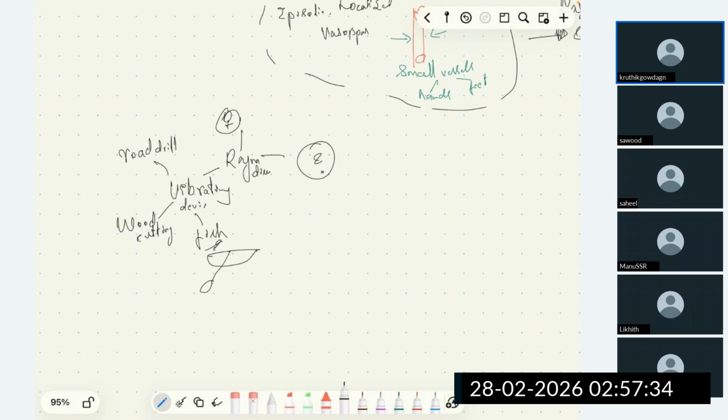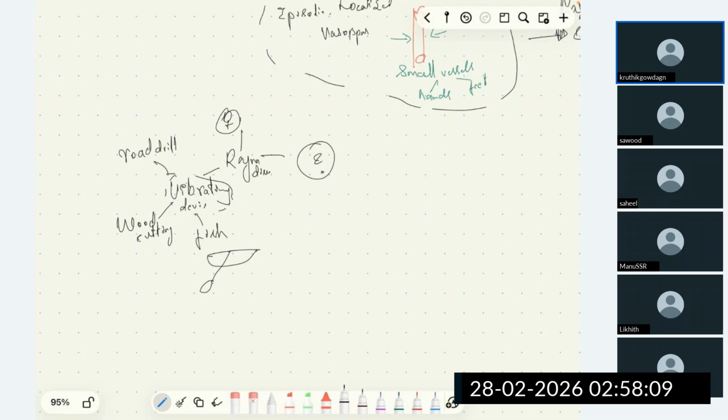So if the patient is exposed to vibrating activities like road drilling, wood cutting, or fishermen placing their hands in a ship which is vibrating, it is associated with Raynaud's disease. The collagen vascular diseases like scleroderma and rheumatoid arthritis, causing vasculitis, can lead on to Raynaud's disease. We have seen this while studying rheumatology in medicine.